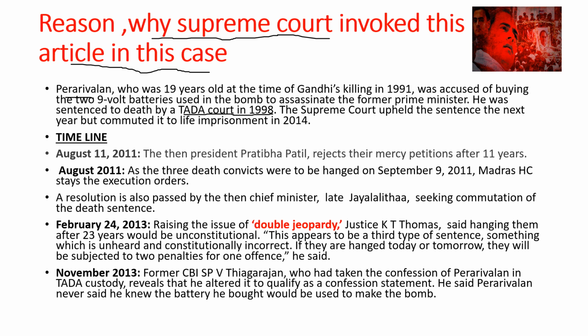It went on, it was delayed for years and years, almost 11 years. And when Pratibha Patil was the president, in August 2011, she completely rejected these mercy petitions which were pending with the president for 11 years. Then Perarivalan and the other death convicts were supposed to be hanged in 2011, but the Madras High Court stayed the execution. And even late Jayalalitha, the Chief Minister of Tamil Nadu, sought the commutation of the death sentence of these convicts.